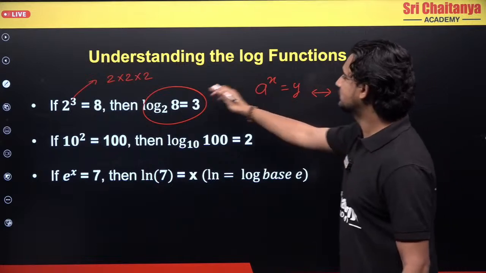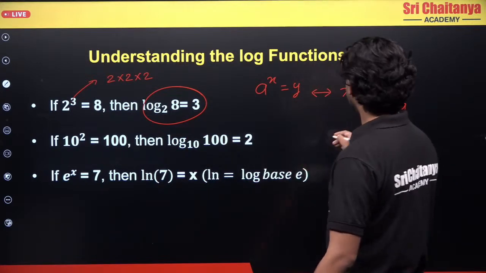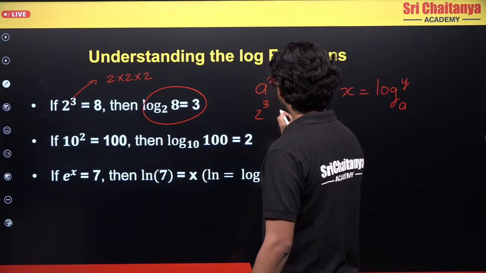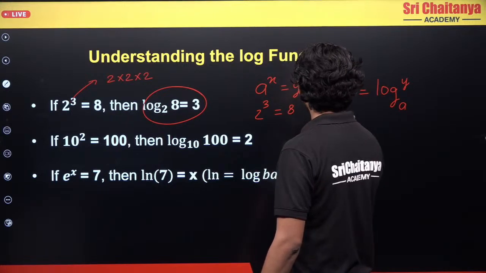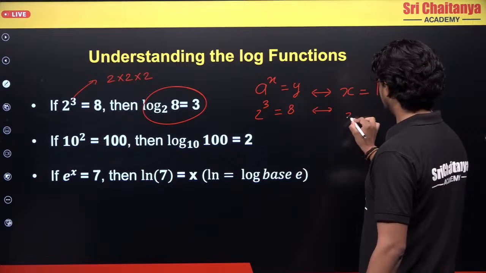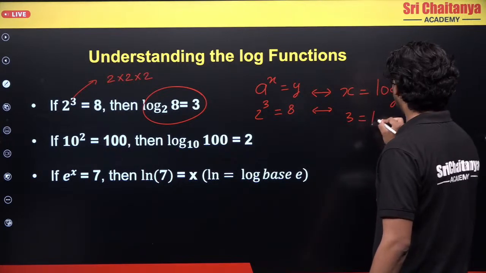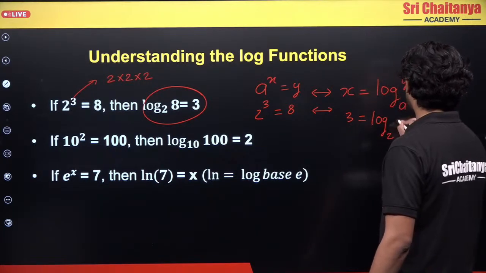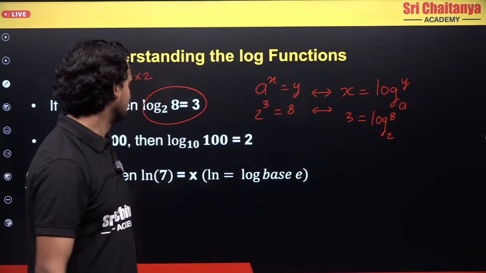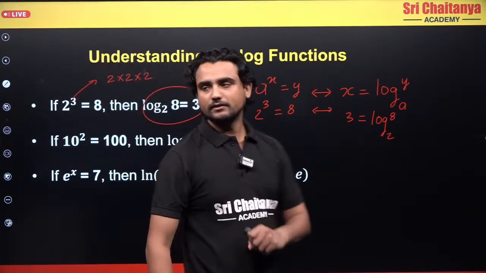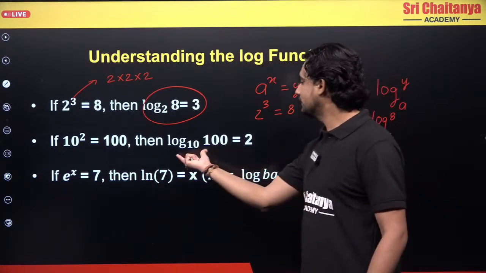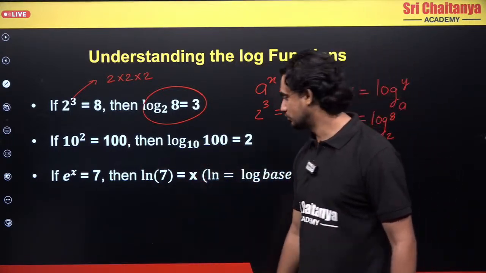So let's just put the values. If you see here, 2 power 3 is equal to 8, and this can be written as, what is x here, 3 is equal to log 8 base 2. Next, the same thing can be done for this. 10 square is 100, no? But how to write it in log function, I'll help you with this also.